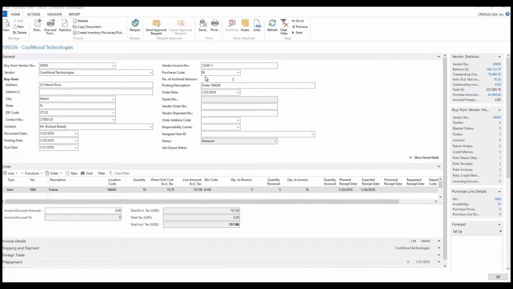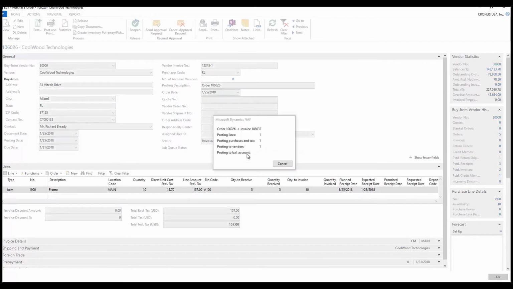So if I wanted to complete this purchase order 106026, I still have a quantity to receive of 5, and I have a quantity to invoice still of 10 here. So what I can do with this document is I can simply tell it that I want to receive an invoice. That means it will receive the remaining amount, and it'll invoice everything that's here. And this particular purchase order 106026 will then be gone. So I can just click this button.